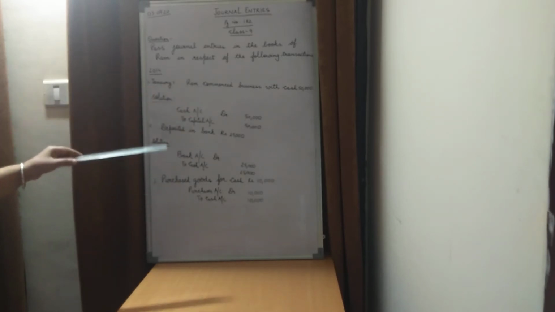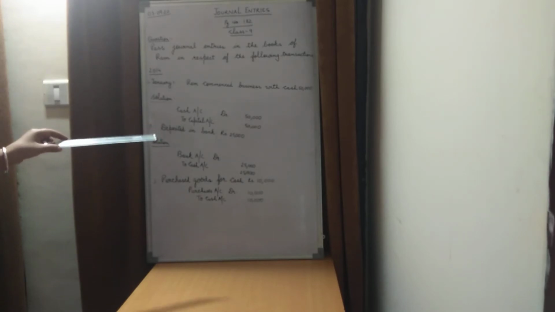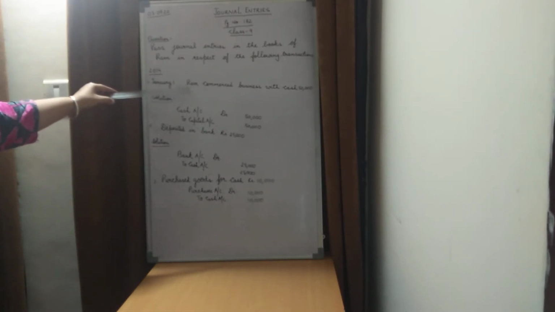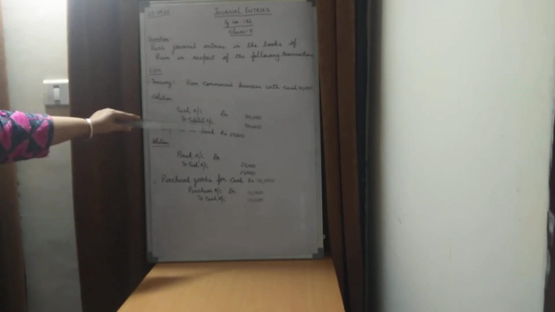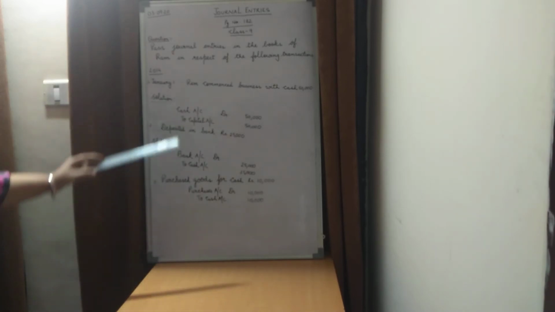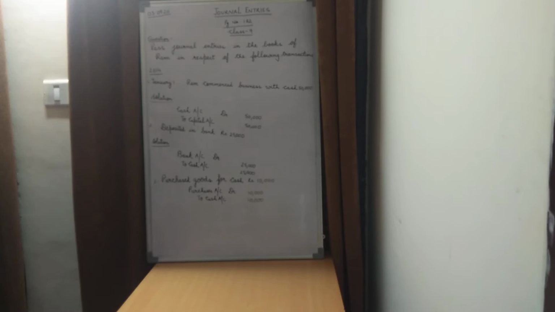As we know, capital account is part of the personal accounts, and the rule for personal accounts says debit the receiver, credit the giver. So over here, the giver is Ram, and capital account in this case would be credited. Always remember, capital account is part of the personal accounts. So children, this is transaction number 1.